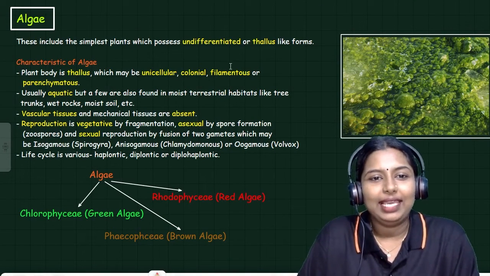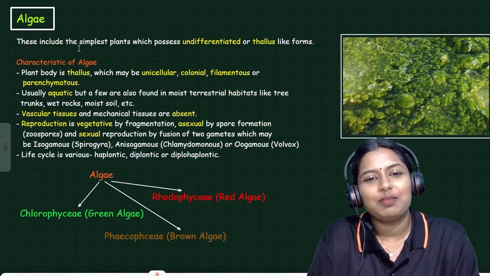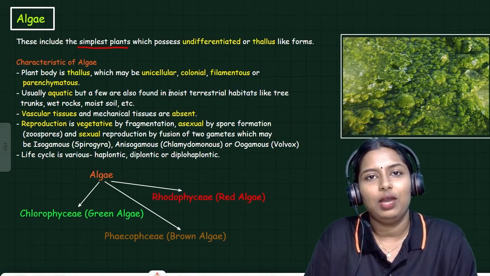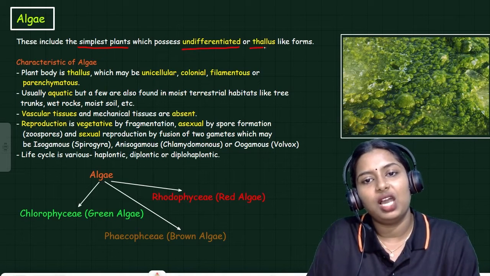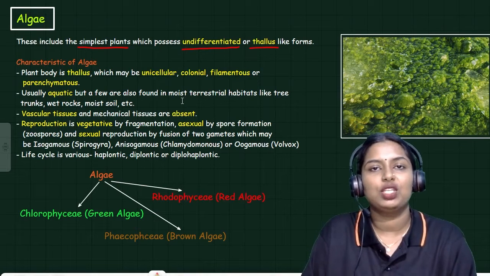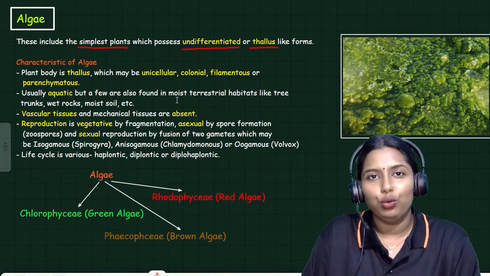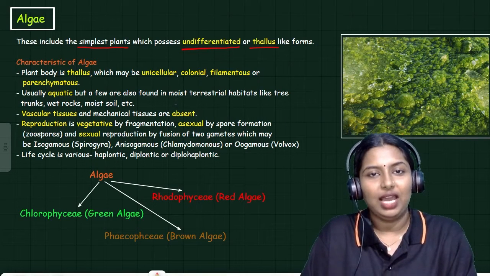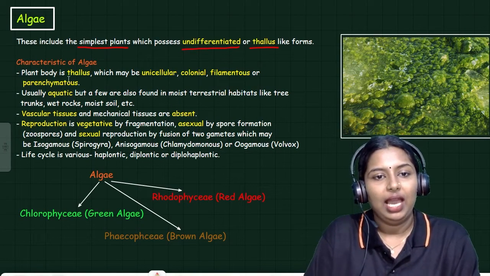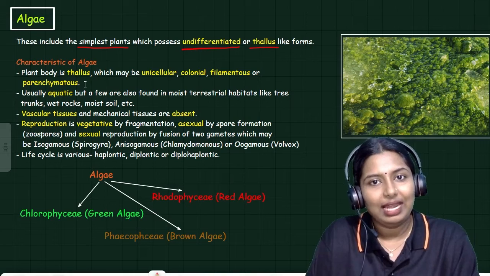Yes, so algae. The simplest plants. Algae can be considered a plant. It is the simplest plant, which possesses an undifferentiated or thallus-like form. Its body is not differentiated into root, shoot, or stem. So its body is undifferentiated, and algae are known as thallus-like structures.